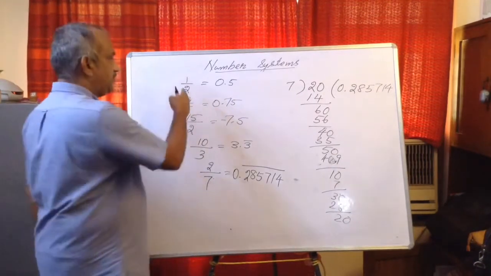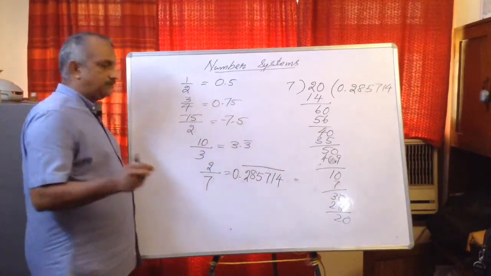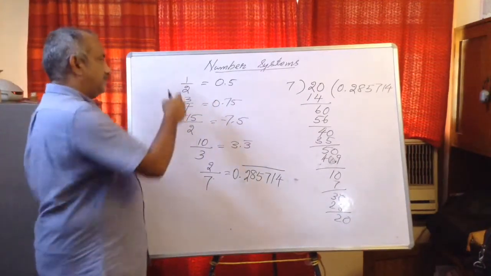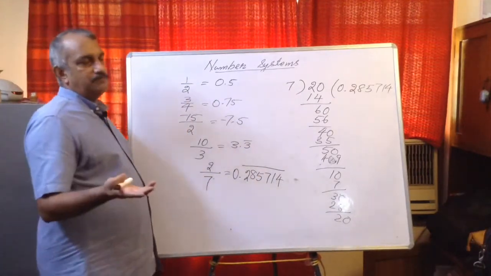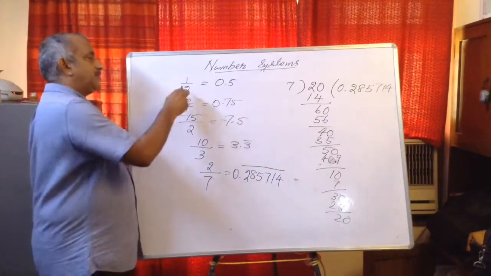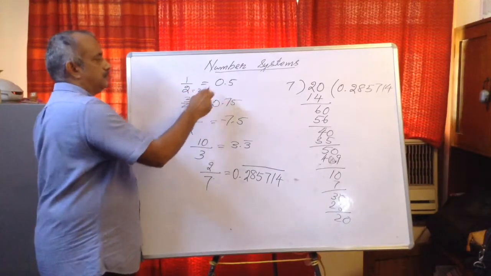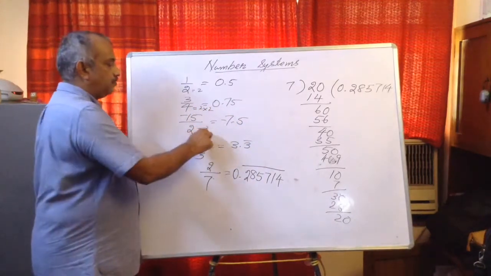Now see the denominator of the rational number. First you have to make sure that it cannot be simplified further. Means if the numerator and denominator can be cancelled, first cancel it, then factorize the denominator. Here the factorization is only 2's. Here again only 2's are there. Here again 2's are there.